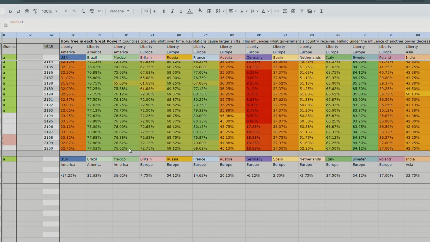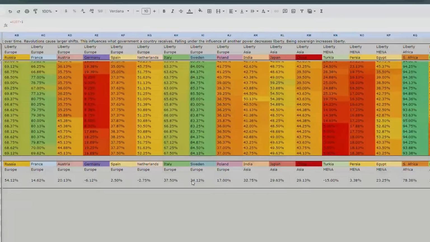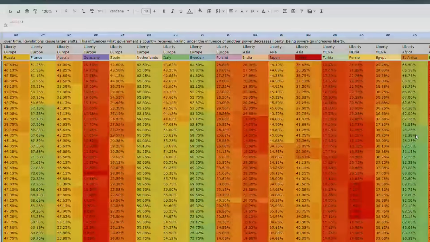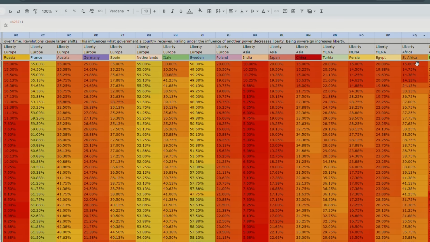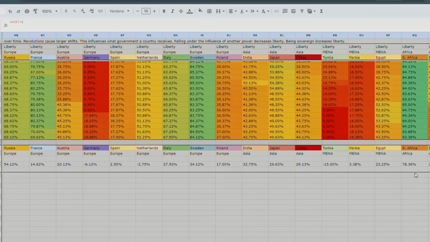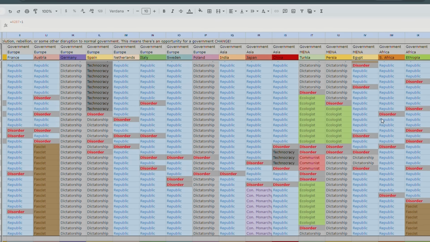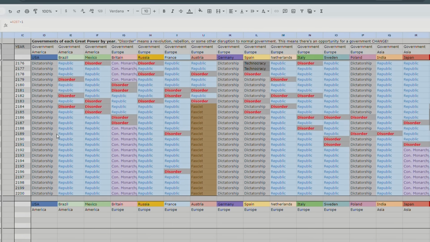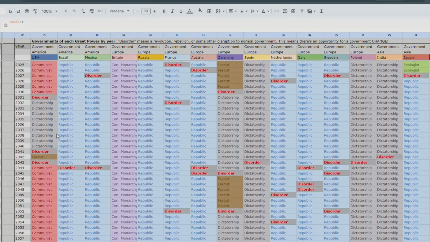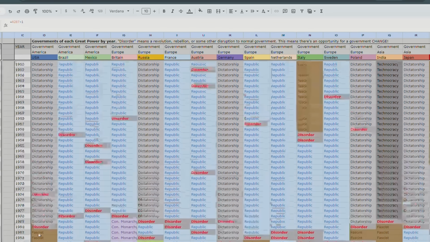Instead, Brazil, Mexico, Britain, Russia, France, Italy, Sweden, all these countries are more free than America. And look at that, the freest country is South Africa. Good for South Africa. It shifts from being a colony with very little control over its own government to a free, independent, and sovereign democracy. Let's look at that. Yeah, it's a republic too. Good for South Africa. But America is a dictatorship, which is very sad. It's a communist dictatorship for a while, and there's even an ecological regime from 2003, 2011, 2019 looks like.